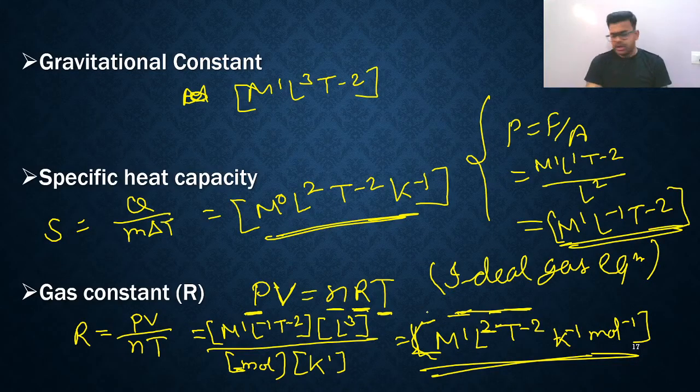You don't need to remember the dimensional formula. You need to remember the physical formula, PV is equal to nRT. P is pressure, V is volume, n is number of moles, R is gas constant and T is temperature. If you remember this much, you can do anything. That's all, my dear friends. Let's move to the next slide.